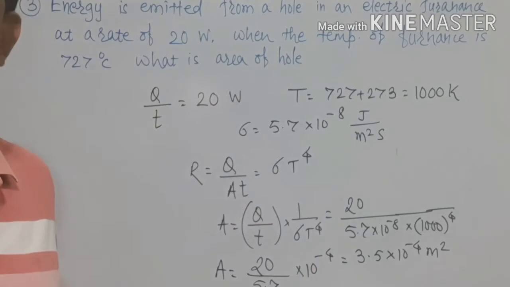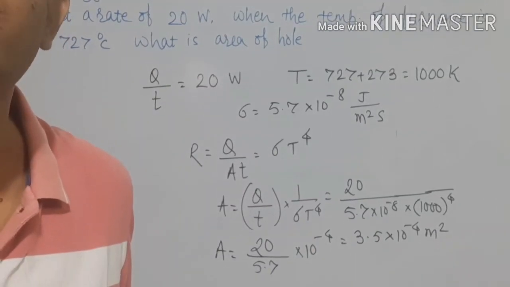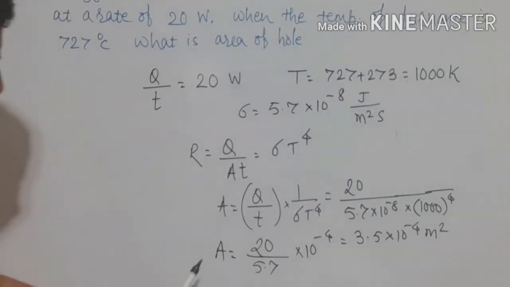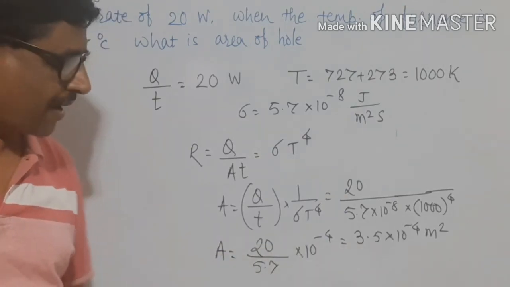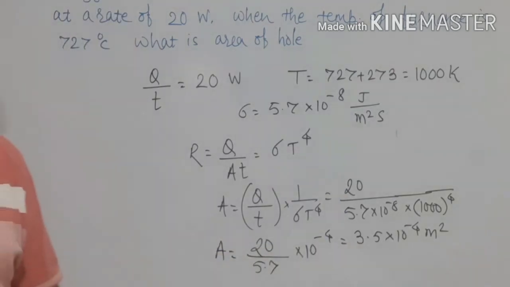This is the required answer you will get. This is A equal to 3.5 into 10 to the power of minus 4 meter square. This is the area.